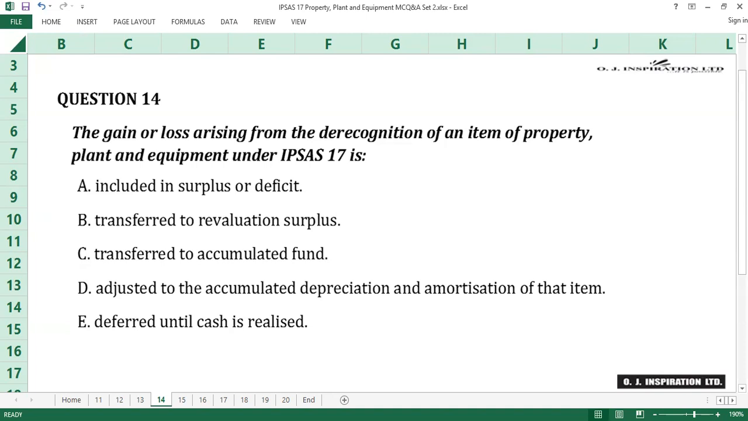Time counts. Ten seconds gone. 20 seconds gone. Time up.